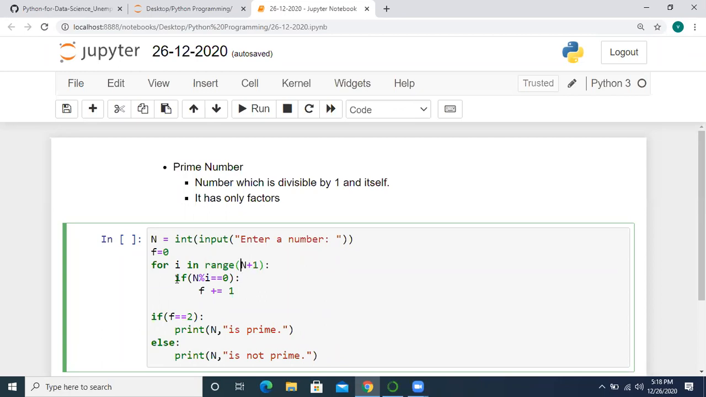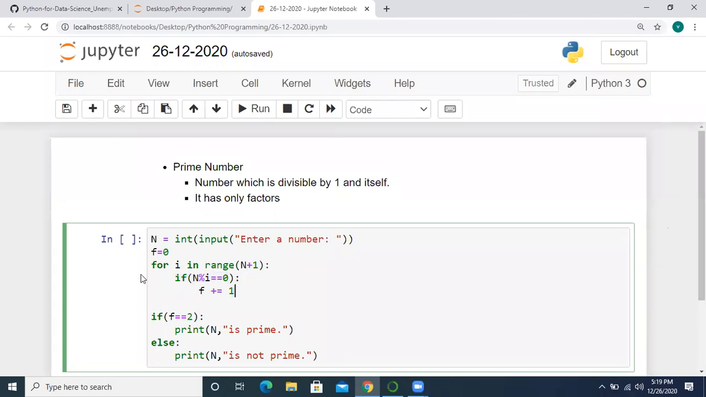So in the for loop, I checked whether n is divisible, that is, when we use the modulus operator, whether n modulus i is giving 0 or not. If it is giving 0, then we increment the f variable. So the loop repeats until the n value.